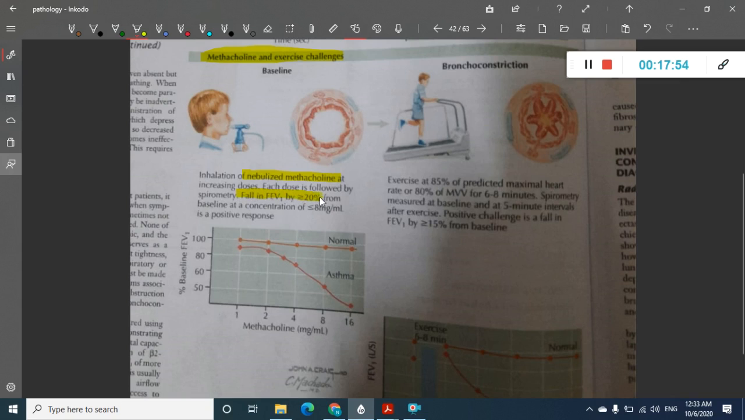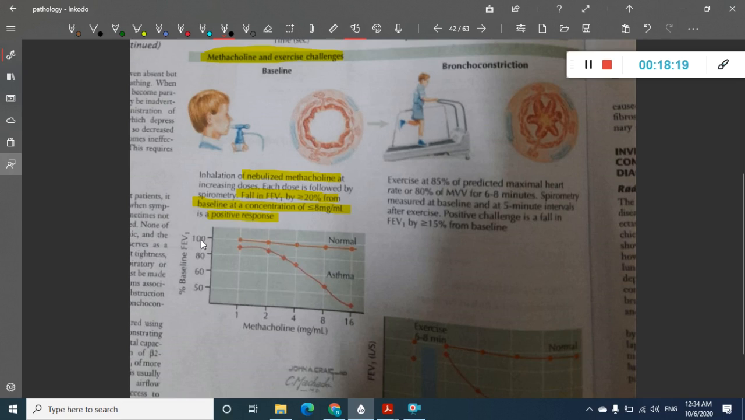If this fall in FEV1 is more than 20% from the baseline at a concentration of less than 8 milligrams per liter, then we call it a positive response. See, in this graph, in this child, at 8 milligrams per milliliter, the baseline is around 55%.